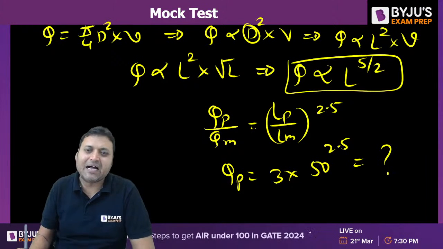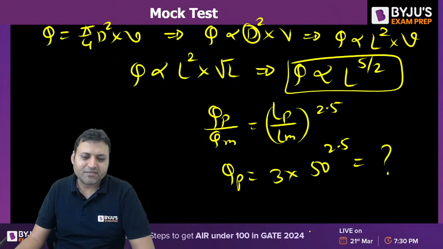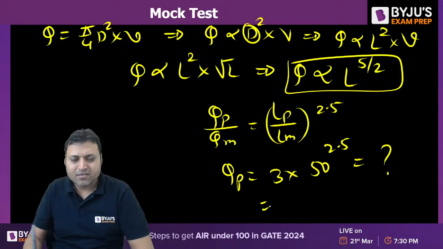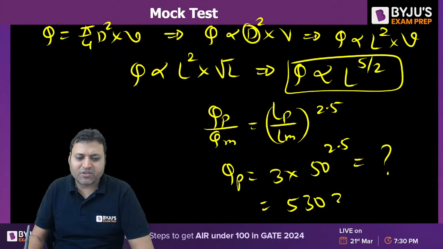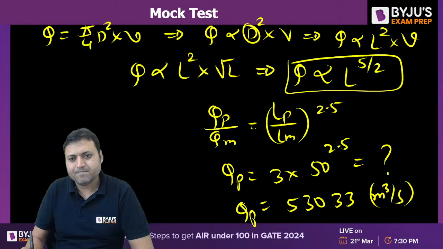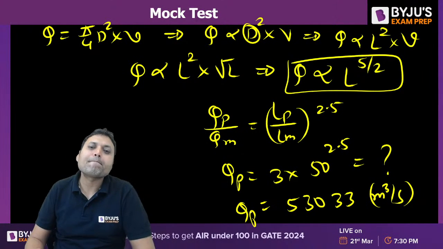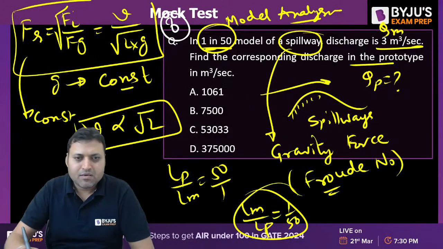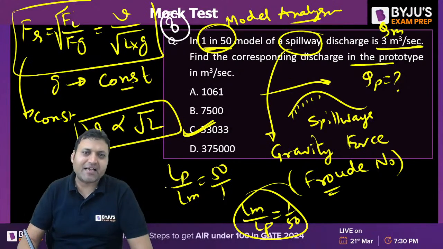That will be the answer. What is the correct answer? Are you getting option 53033 meter cube per second or not? Isn't it? Option C is the correct answer for question number 8.